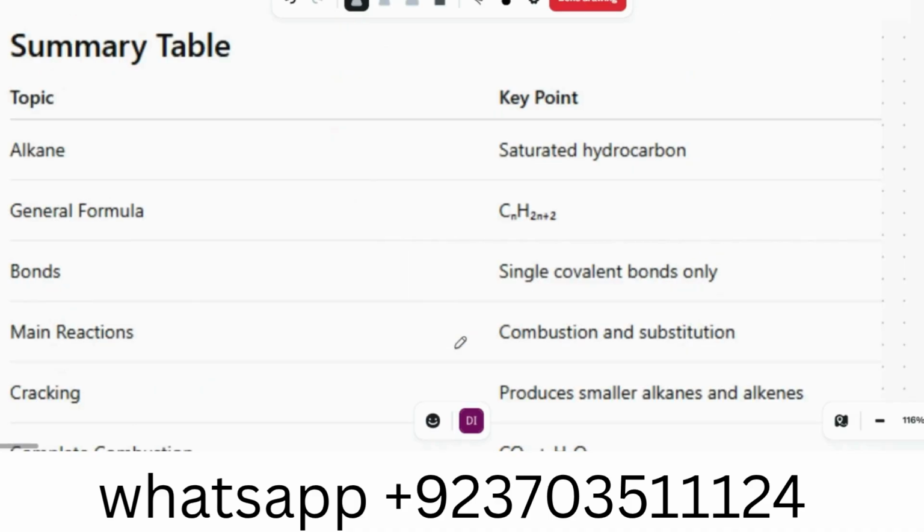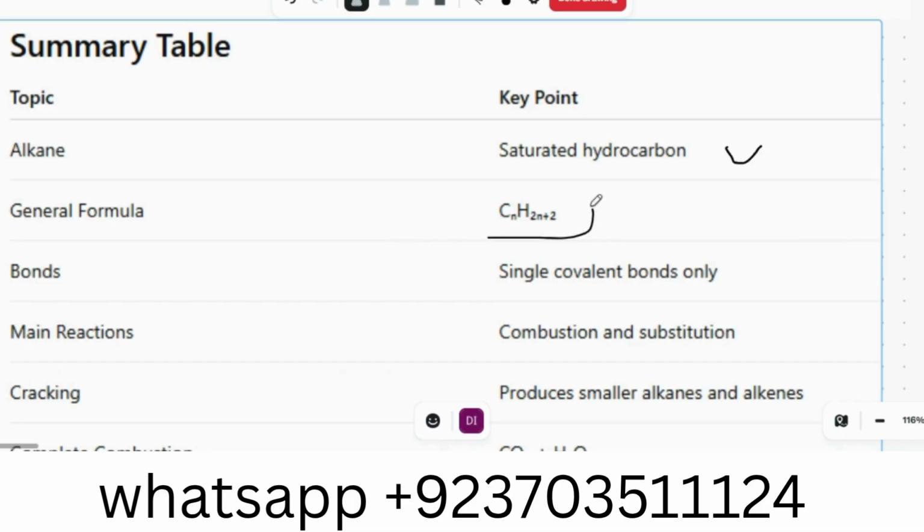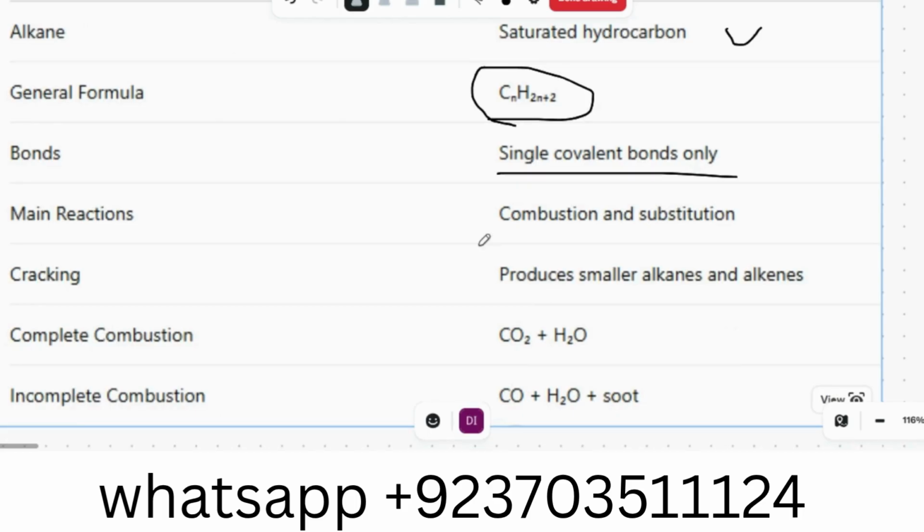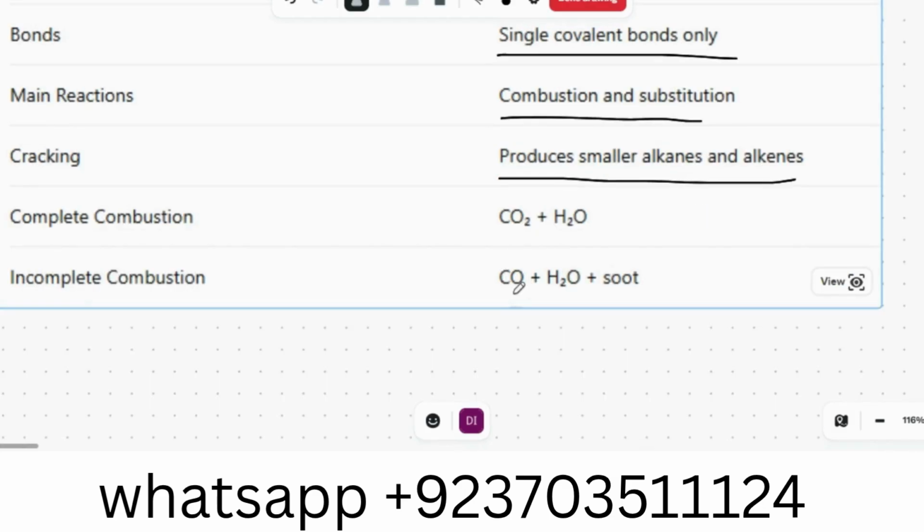Summary table. Alkanes are saturated hydrocarbons. Remember this formula, CnH2n+2, where n is the number of carbon atoms. Single covalent bonds only. Combustion and substitution, that is all for alkanes. Cracking produces smaller alkanes. CO2 plus H2O is complete combustion. In incomplete combustion we get carbon monoxide, water and soot.